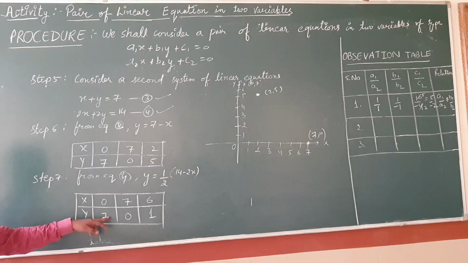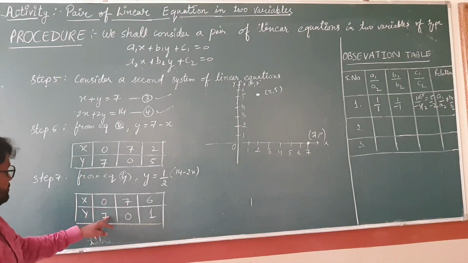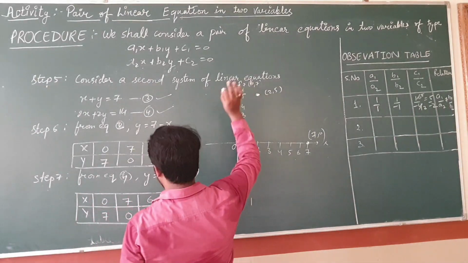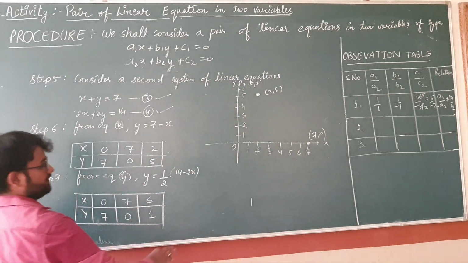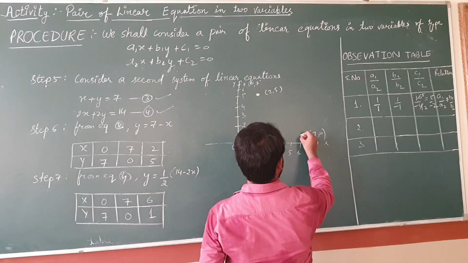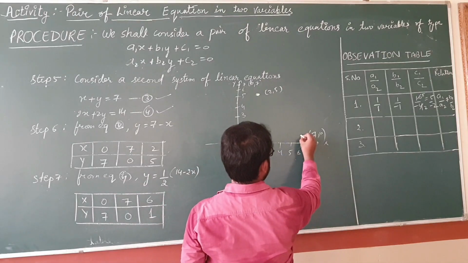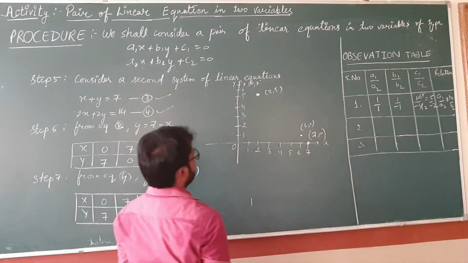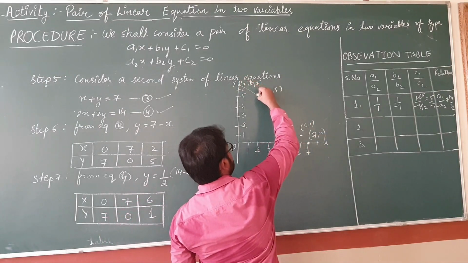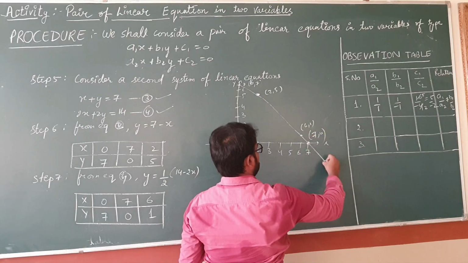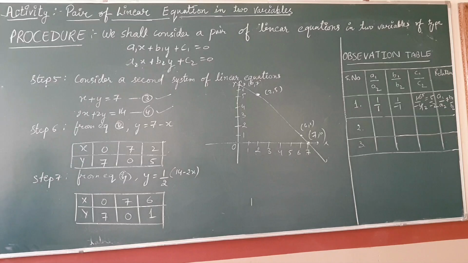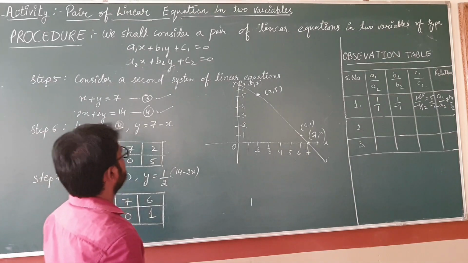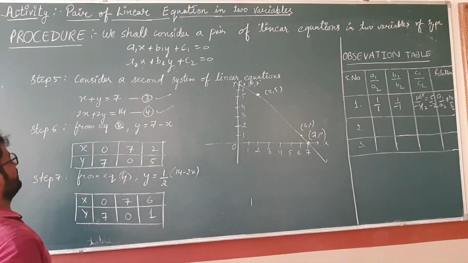Plot these points also. 0, 7 we have already plotted. 7, 0 we have already plotted. 6, 1. Here is 6 and 1 is this. Clear students? So the point will be 6, 1 and join these points. Clear students? Clear? And record these points in the observation table. Similarly we have done before.